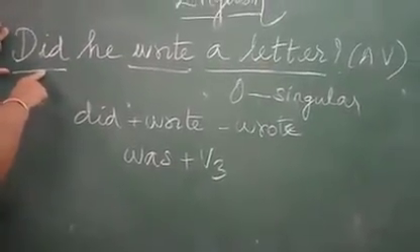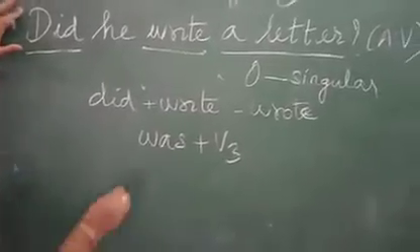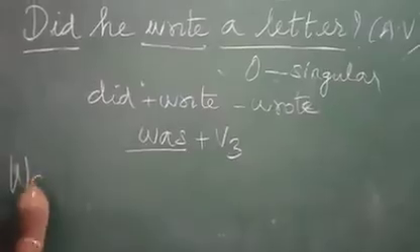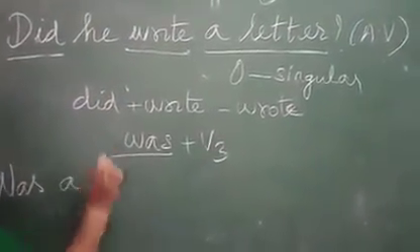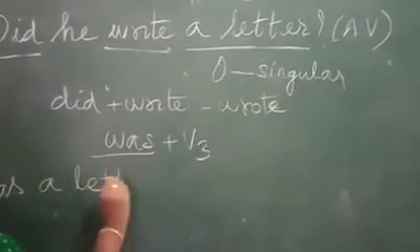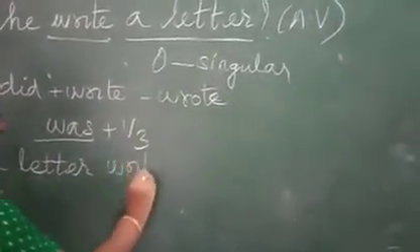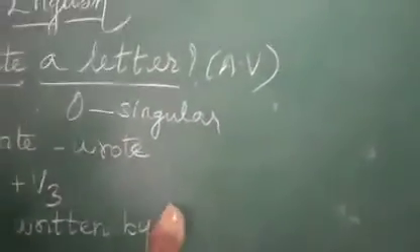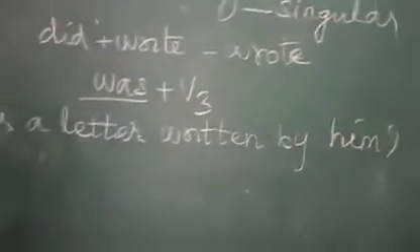So the answer also must be in the form of a question. The question must be started with the verb. Was, then bring the object here. Was a letter, then V3, was a letter written by, here he changed into him. Was a letter written by him.